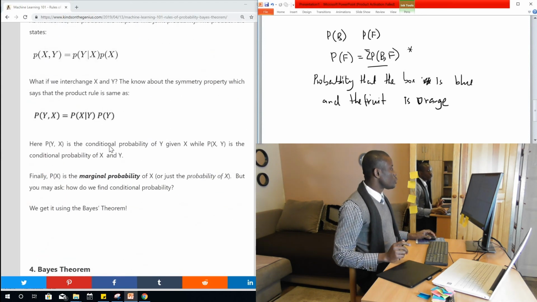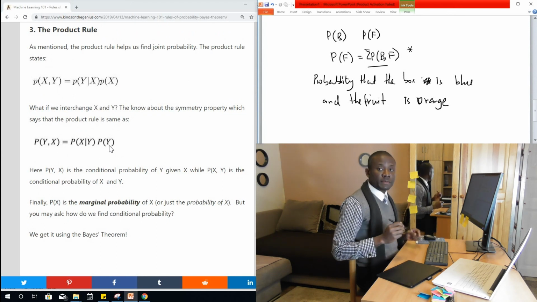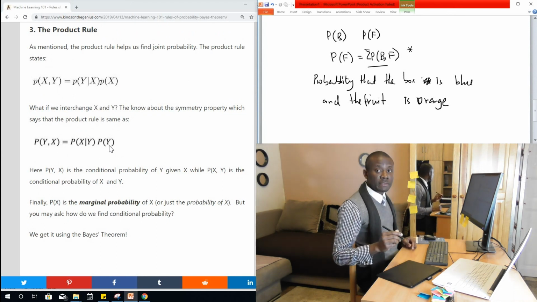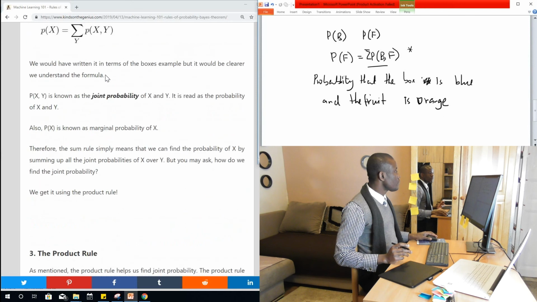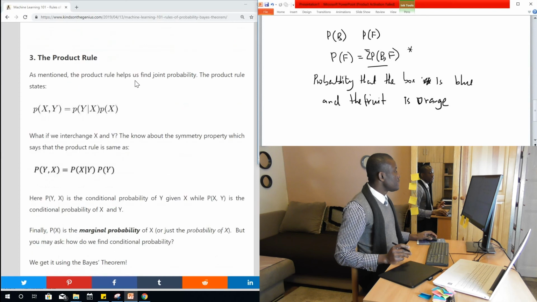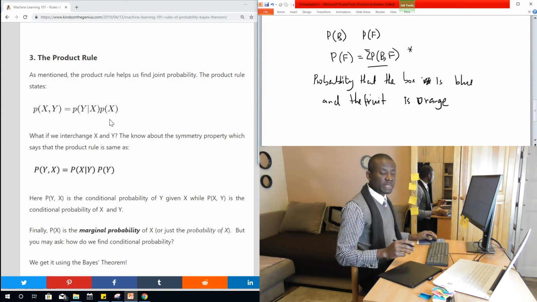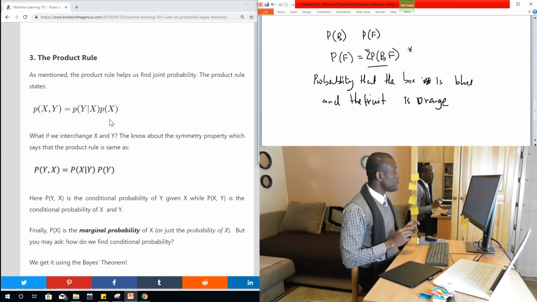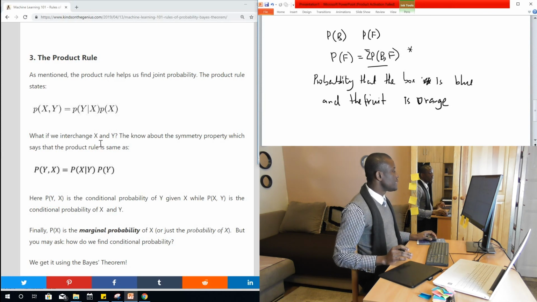Now, what of the product rule? The product rule helps us to find the joint probability. Remember that in the sum rule we have a joint probability expression, so we have joint probability of x and y. How do we find it? The product rule says that the joint probability is equal to the conditional probability of y given x times the marginal probability of x. Now read this several times. The joint probability of x and y equals the conditional probability of y given x times the marginal probability of x. This is what the product rule says.